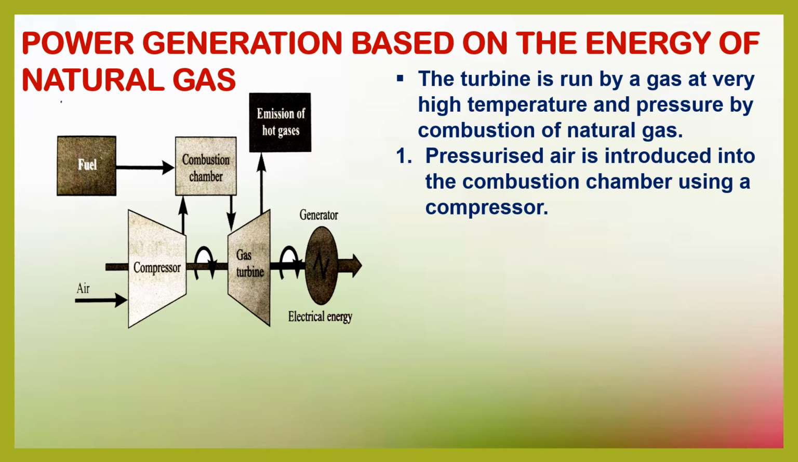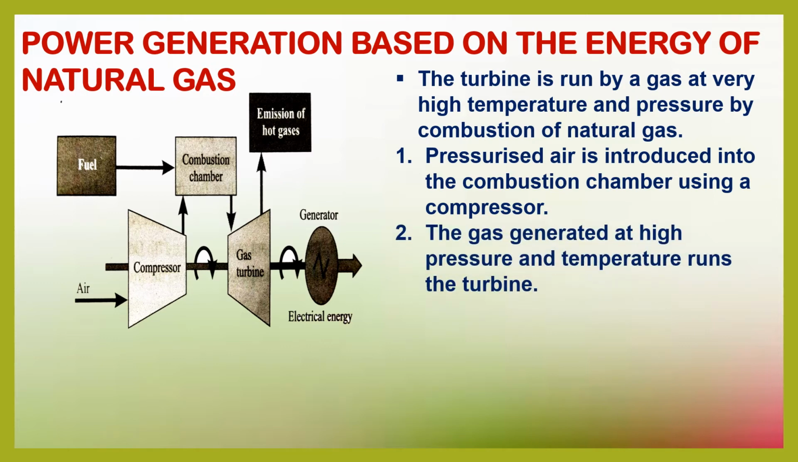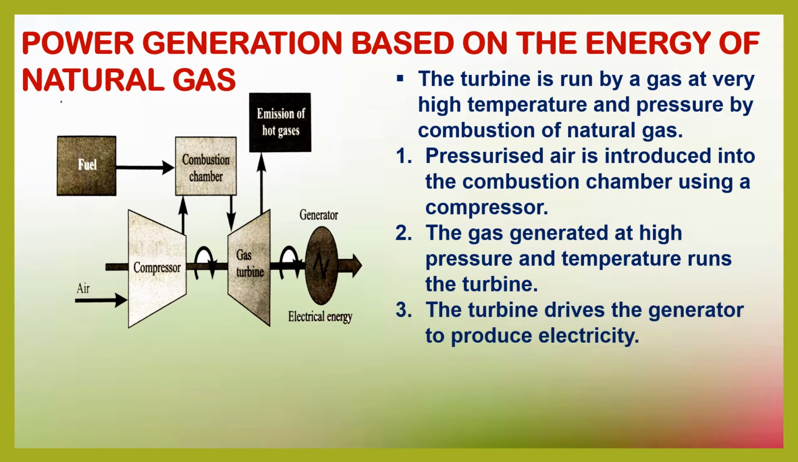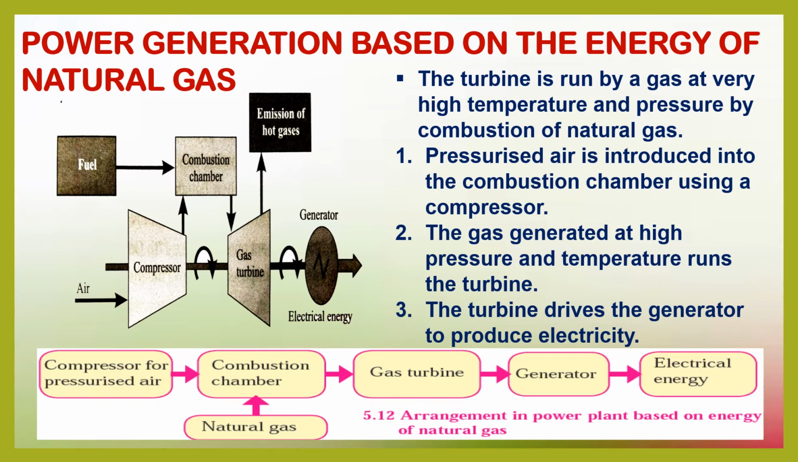So this compressor pushes the air all together, pressurizes it, and then this is introduced into the burning or the combustion chamber. The gas generated at high pressure and temperature runs the turbine. The turbine drives the generator to produce electricity. The arrangement in a power plant based on energy of natural gas.